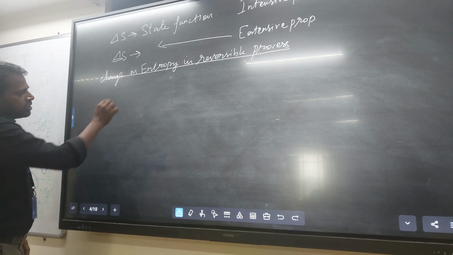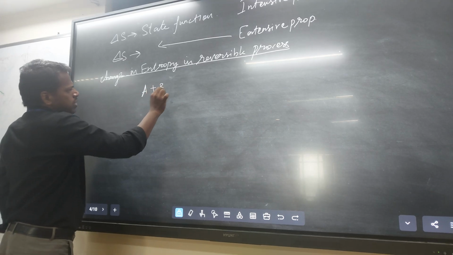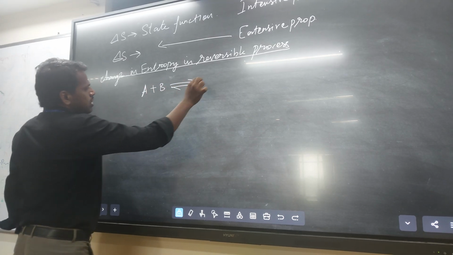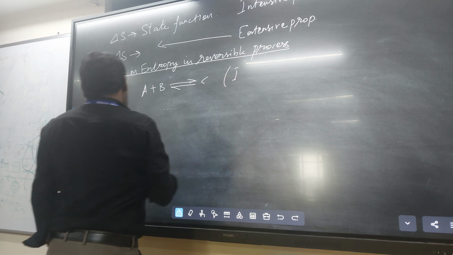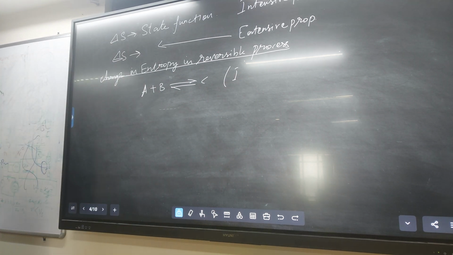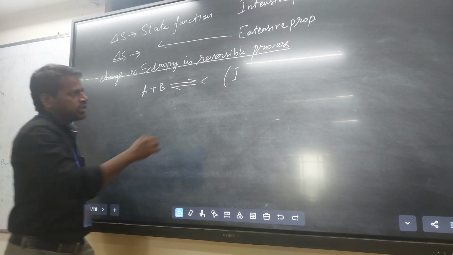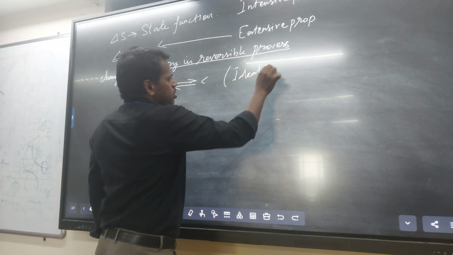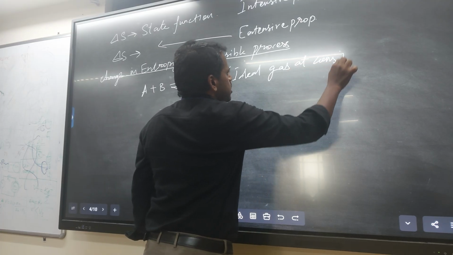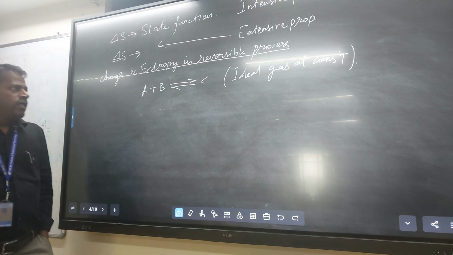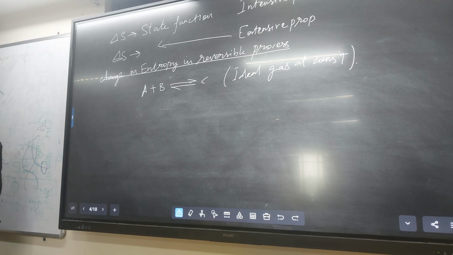Consider any reaction, A plus B gives C, for an ideal gas at constant temperature, isothermal. When A plus B gives C, that is a reversible process, and we are doing the reaction with an ideal gas at constant temperature.